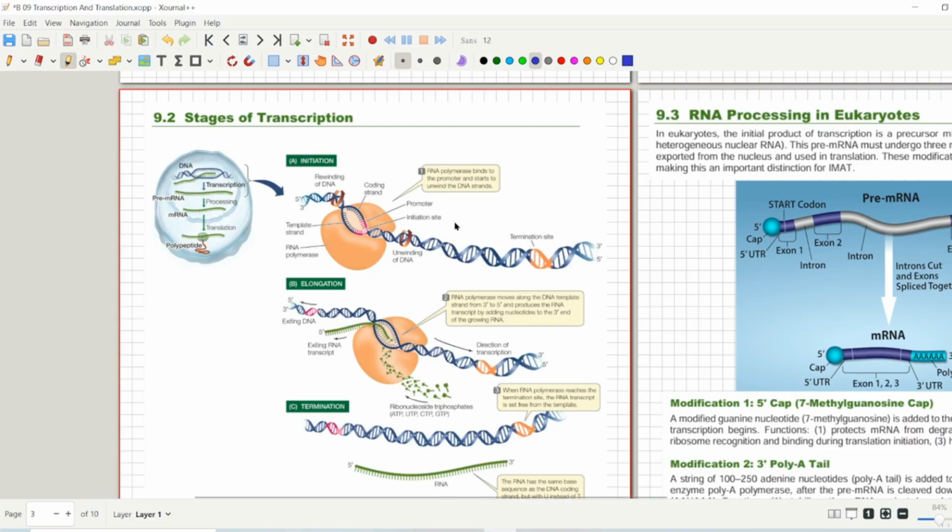A few steps of transcription and translation are really similar, but there are many differences. We will discuss those differences at the end of this chapter in a table, but you can see there is a bubble here, there is initiation, elongation, and termination, exactly like the replication process.